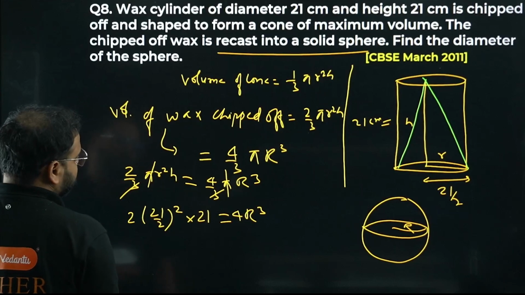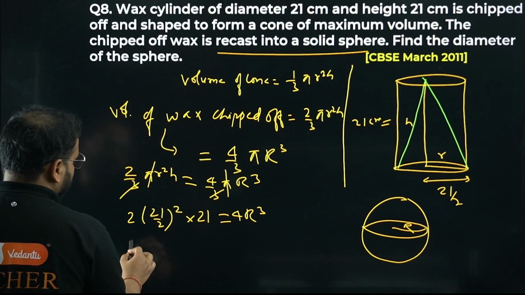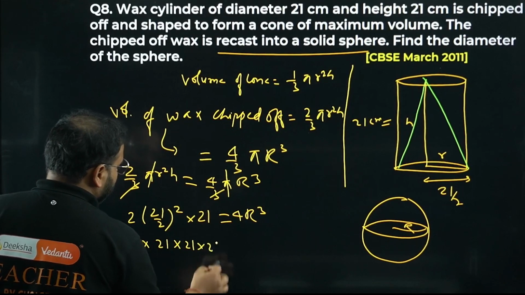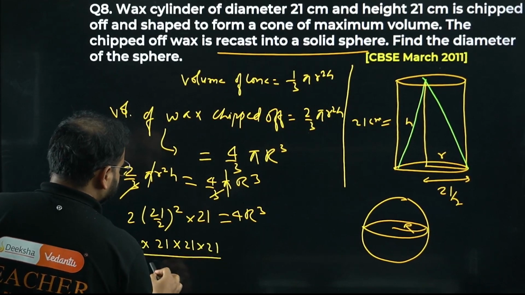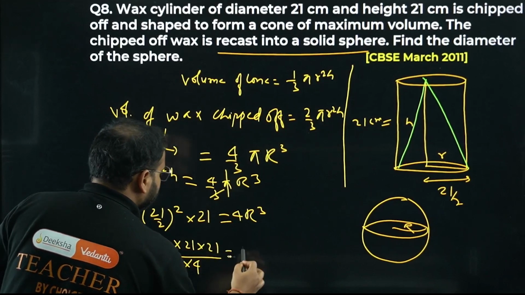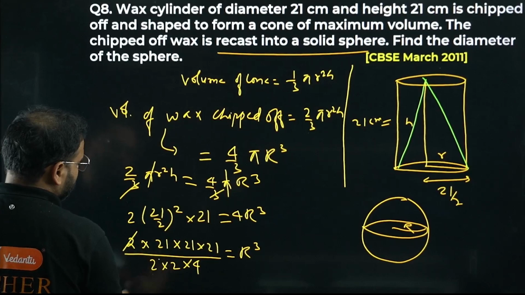Have a look. I want to find the value of r. I'll bring this over here. What I'm getting, please check. I'm getting 2 times 21 into 21, divided by 2 into 2. Bring 4 over here, equals r cube. Check this out. I can cancel this 2 with this 2.